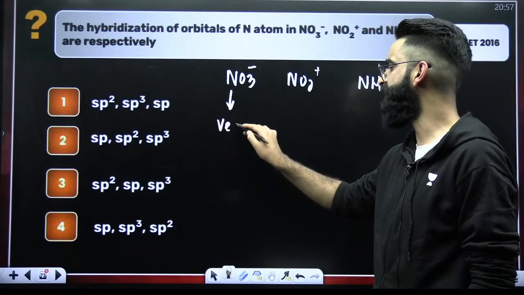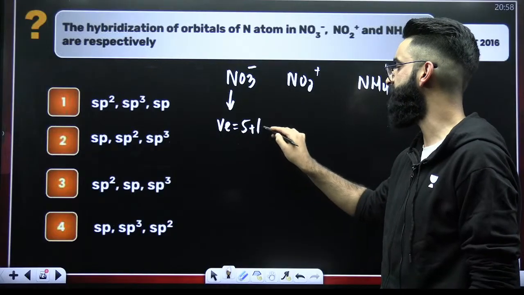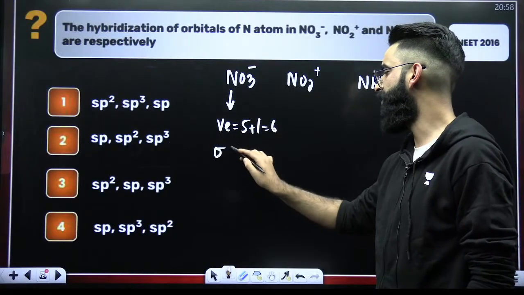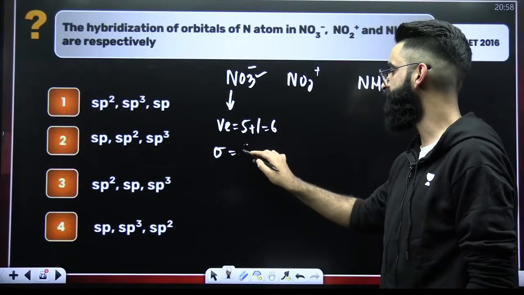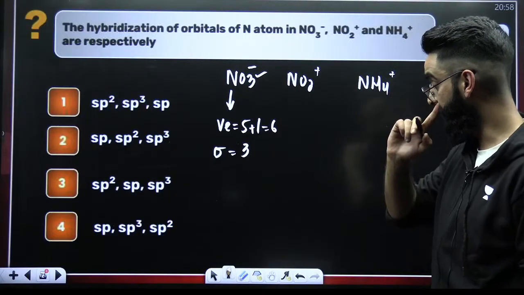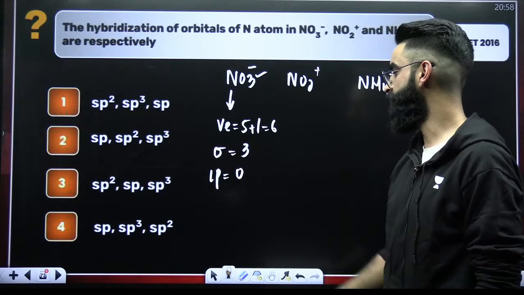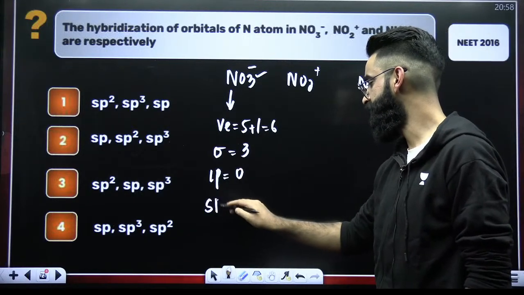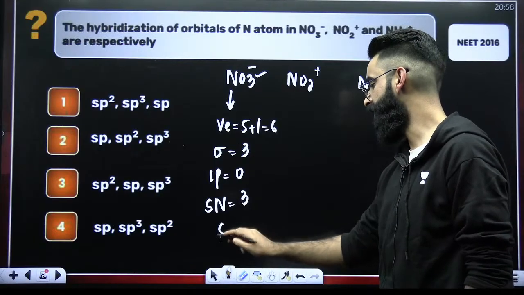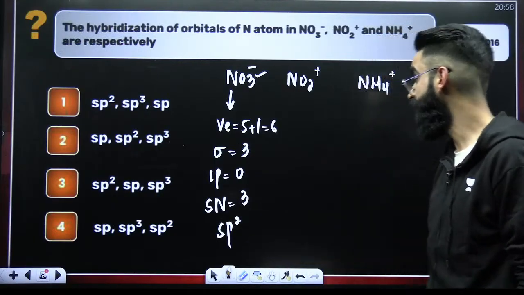How many valence electrons does nitrogen have? 5. There's a negative charge, so 5 plus 1 makes it 6. How many sigma bonds do you see? Number of surrounding atoms is equal to number of sigma bonds. Oxygen being divalent, that means there will be no lone pair on nitrogen. Sigma 3, lone pair 0. Steric number is 3 plus 0, 3. Hybridization involved is sp2, right?